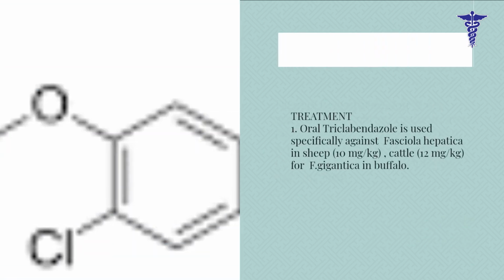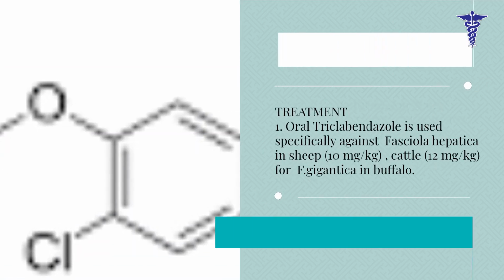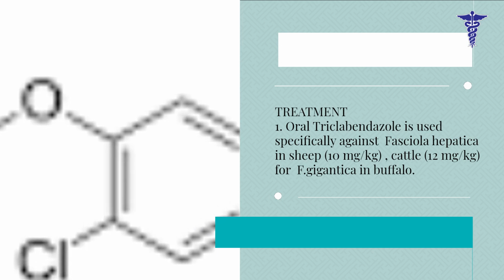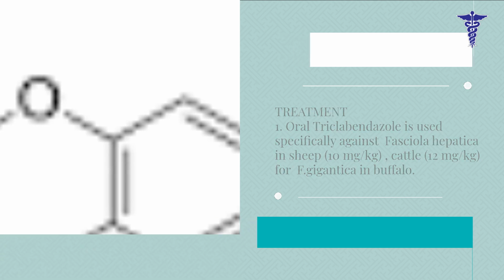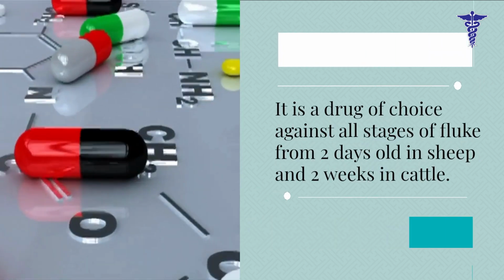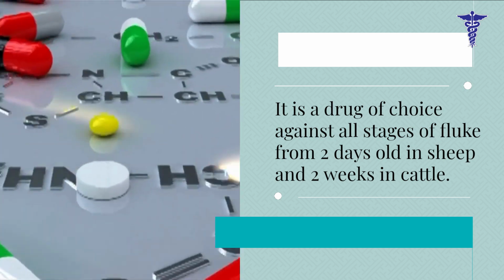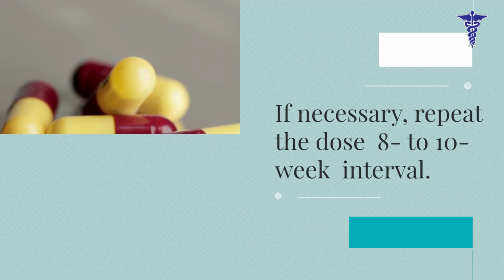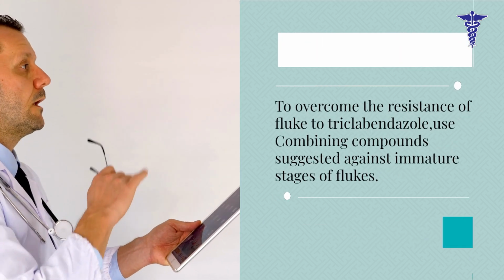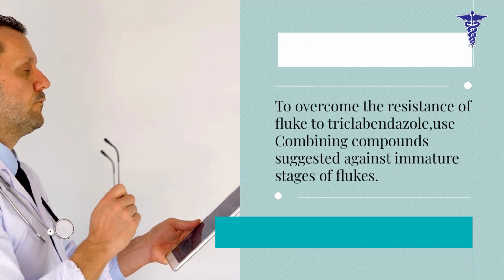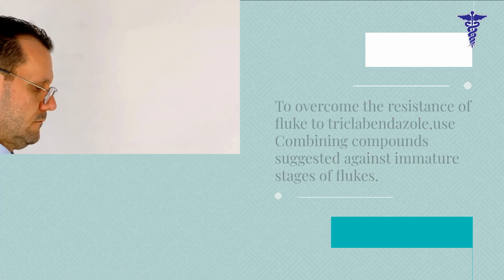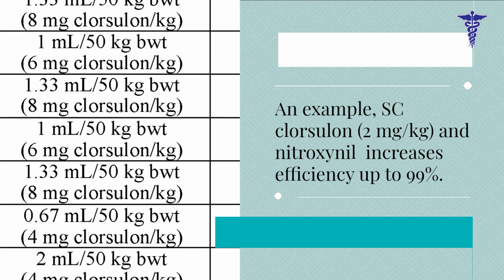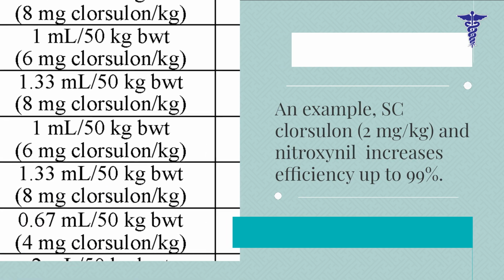Treatment 1. Oral triclabendazole is used specifically against Fasciola hepatica, 10 mg per kilogram in sheep, 12 mg per kilogram in cattle, and for F. gigantica in buffalo. It is a drug of choice against all stages of fluke from 2 days old in sheep and 2 weeks in cattle. If necessary, repeat the dose at an 8 to 10 week interval. To overcome resistance of fluke to triclabendazole, use combination compounds suggested against immature stages of flukes. An example: SC clorsulon, 2 mg per kilogram, and nitroxynil increases efficiency up to 99%.